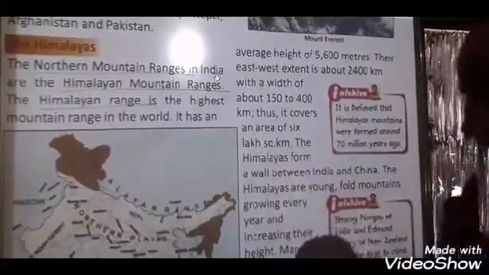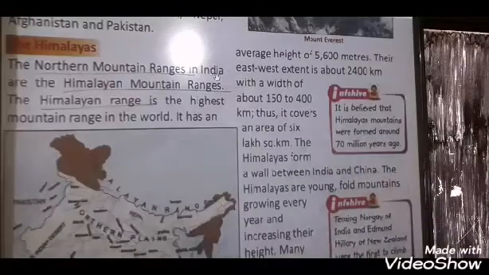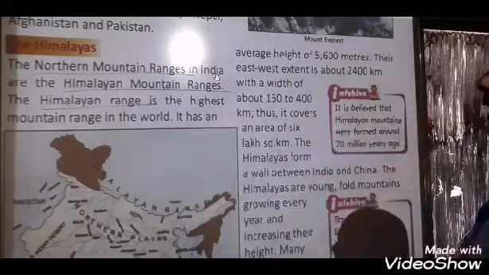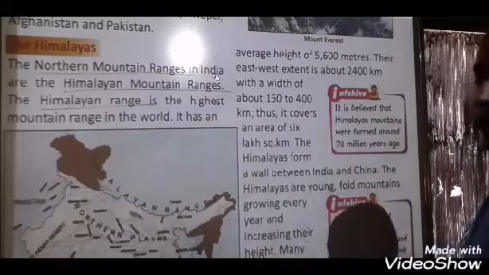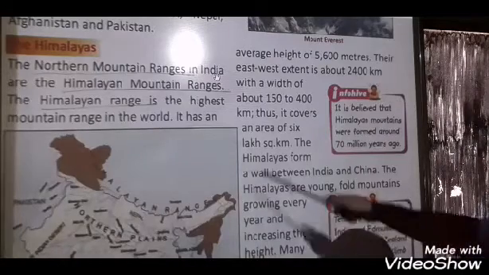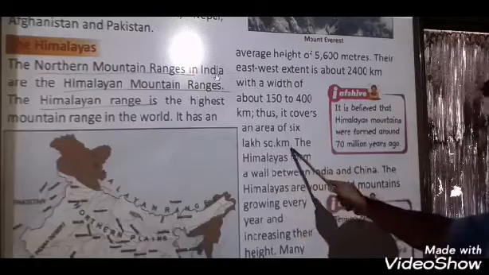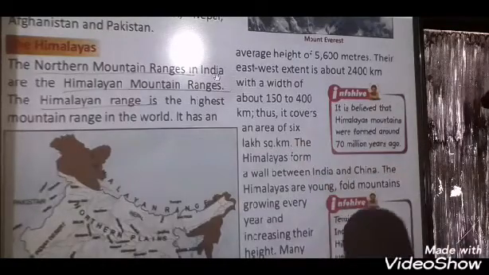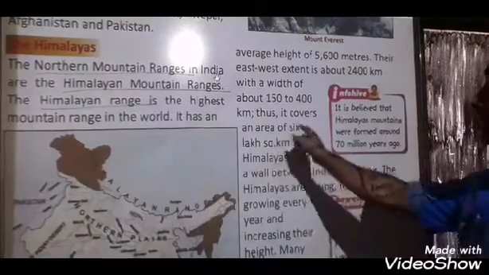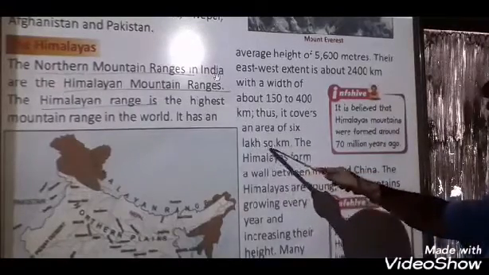Thus, it covers an area of 6 lakh square kilometers. This whole mountain range covers how many square kilometers? According to square kilometers they have given 6 lakh square kilometers. The whole northern mountain range covers an area of 6 lakh square kilometers.